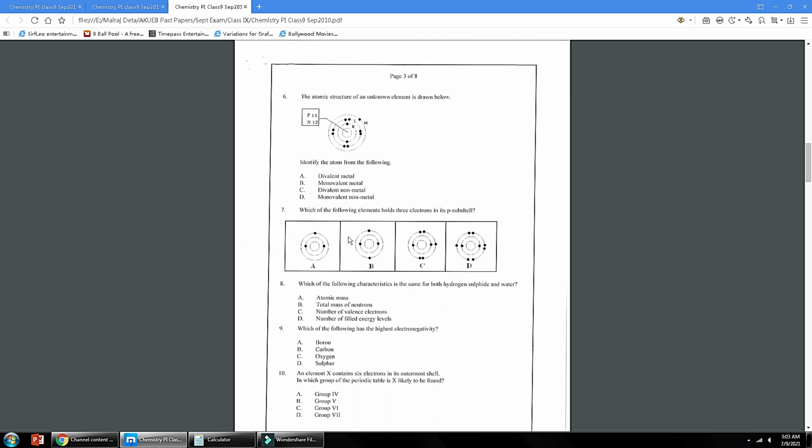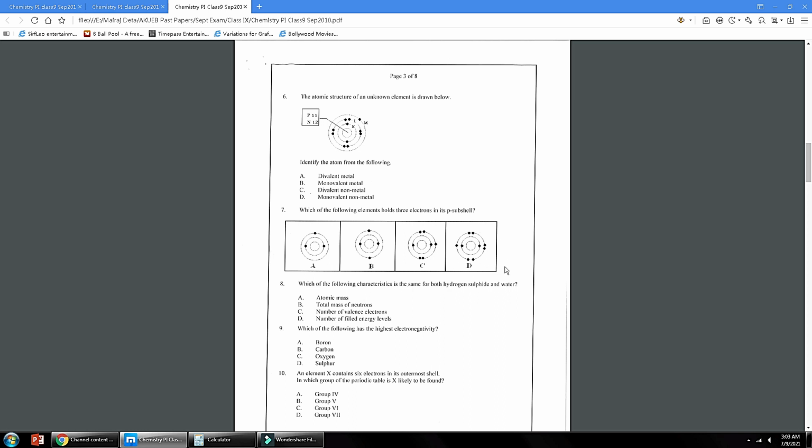Number 7, which of the following elements hold 3 electrons in its p subshell? Here electronic structures are given. From the total number of electrons you have to write electronic configuration, SPDF. These are 3 electrons. Electronic configuration will become 1s2 2s1. Here are 4 electrons, so electronic configuration will be 1s2 2s2. Here there are total 5, 6, 7 electrons, so electronic configuration will be 1s2 2s2 2p3 for 7 electrons. So here p subshell has 3 electrons, so this will be the correct answer.